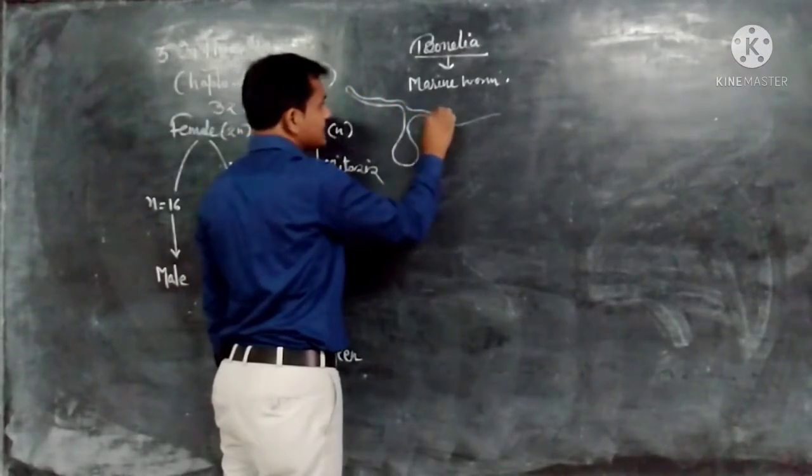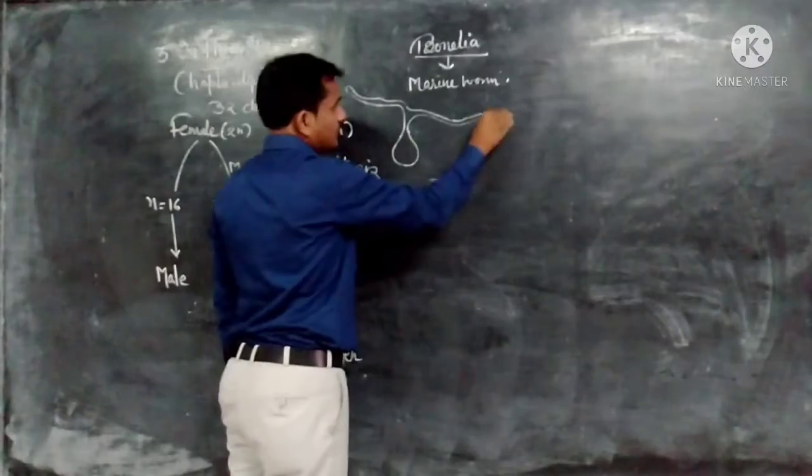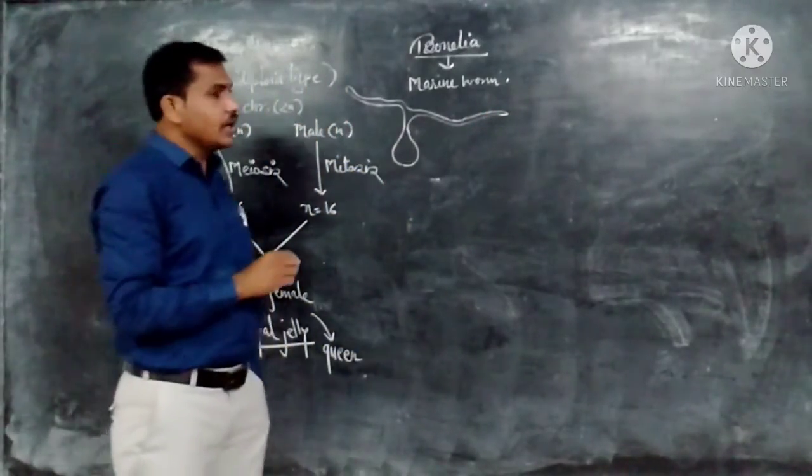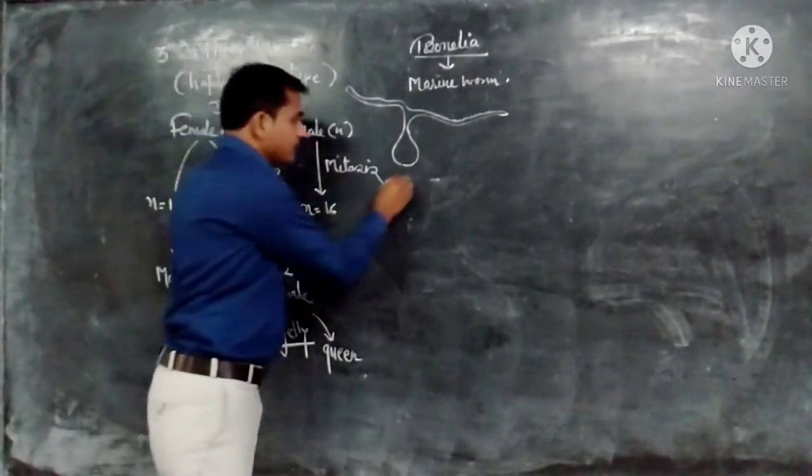This proboscis is about 1 meter long, and this is a female individual.